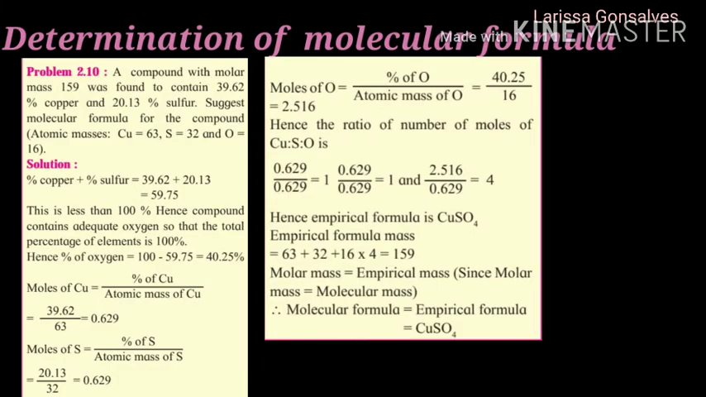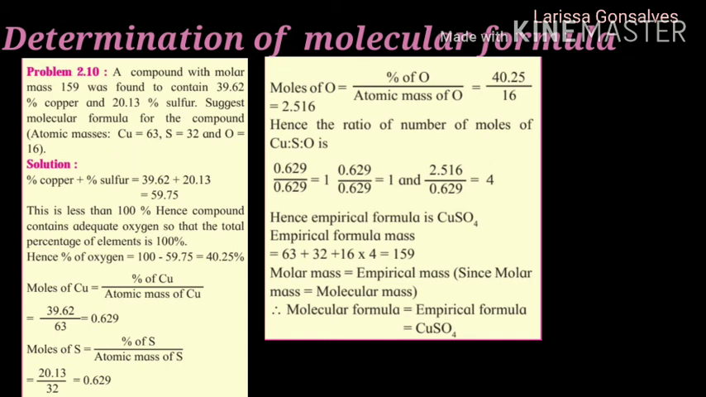Let us study one more example. A compound with molar mass 159 was found to contain 39.62% of copper and 20.13% sulfur. Suggest the molecular formula for the compound. The atomic masses of copper, sulfur and oxygen are given as 63, 32 and 16 respectively.